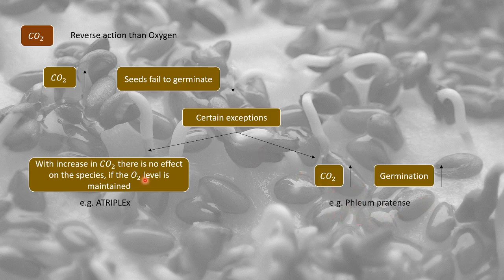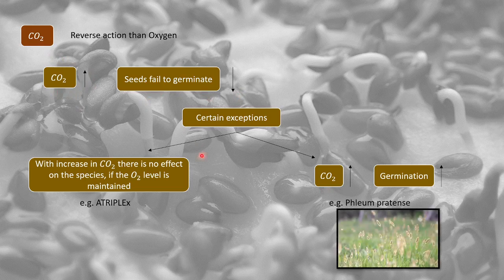So these are the two exceptions that may happen, but generally if carbon dioxide increases, seeds fail to germinate. Phleum pratense is a grass species, and this kind of inflorescence is present in it. You might have seen it somewhere, right? So this is it about CO2.